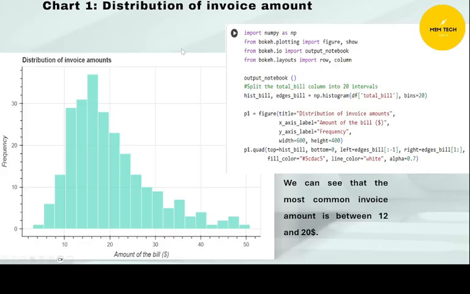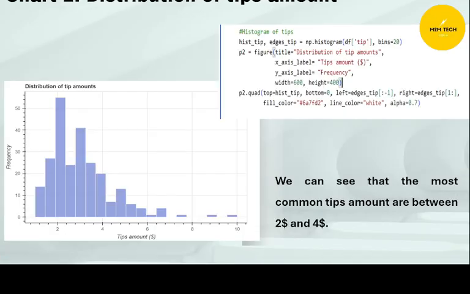So, the overall distribution of invoice amount. As we can see in this histogram, the distribution of invoice amount is more likely between $10 and $20. Here is the distribution of tip amount. So the distribution of tip amount is more between $2 and $4.